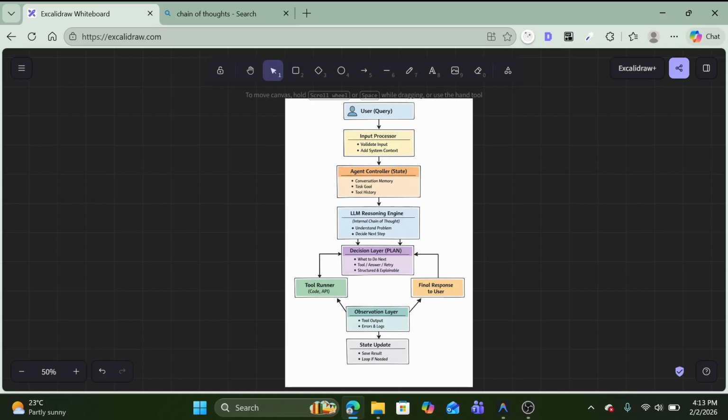They plan something. After that they execute. Of course, after that execution there is an observation of whether the result was successful or not. According to that observation the loop will restart, like this first step is completed, so we need to again plan something else for the next step. So you can see it is a loop. Today I'm going to show you how to build that loop from scratch.